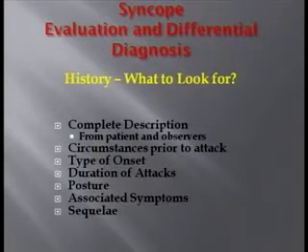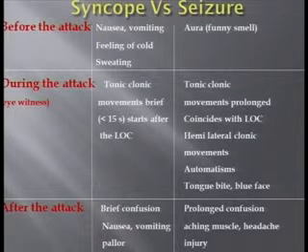In the history, we look for a complete description from the patient as well as from the witness: circumstances prior, type of onset, prodromal symptoms, duration of attack, the posture, the fall, associated symptoms like involuntary micturition, etc., and what happens upon recovery, the sequelae after the recovery from syncope. These are all very essential steps in getting a diagnosis, and history often gives the diagnosis much more than any other sophisticated investigation. Syncope versus seizure is very important to differentiate.